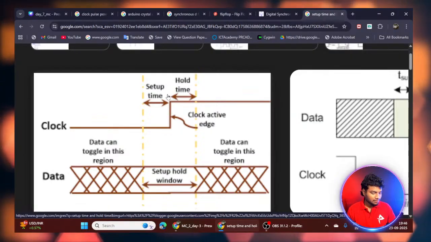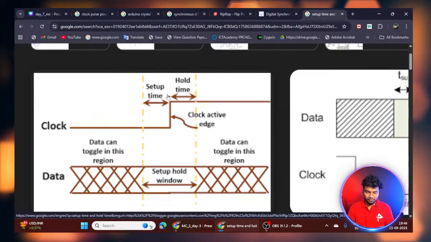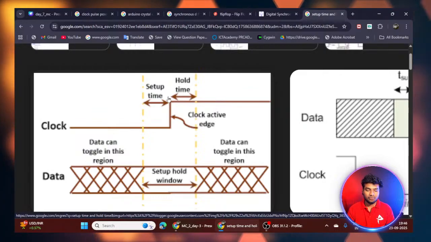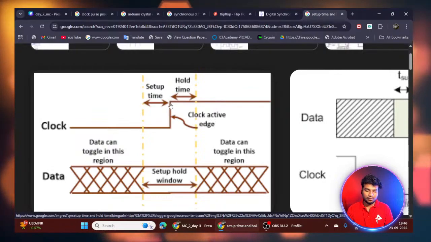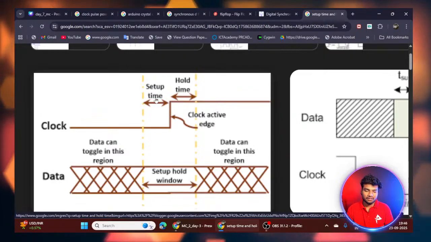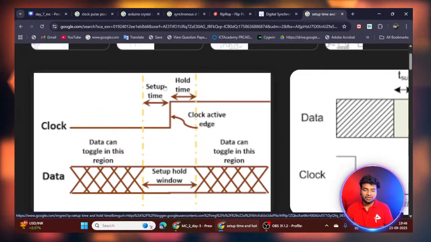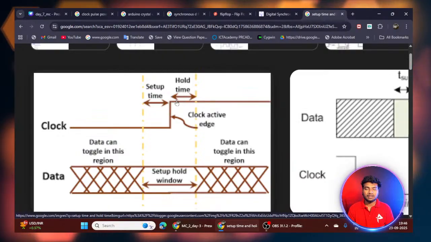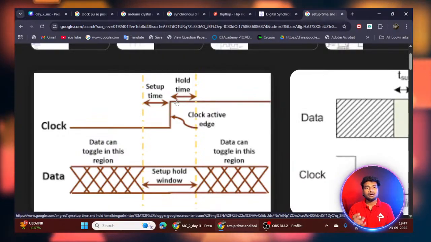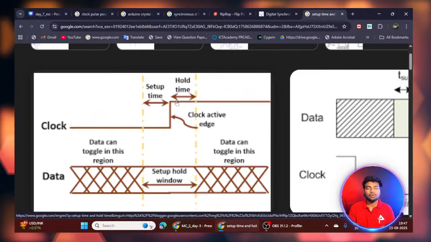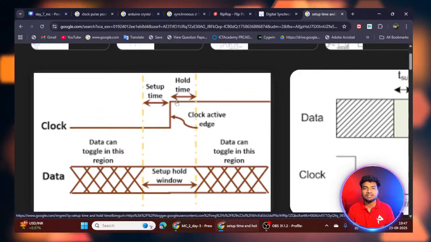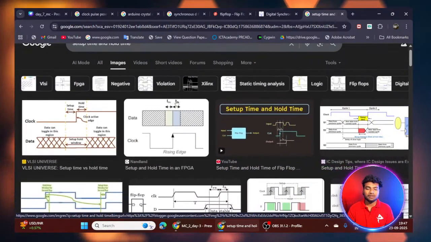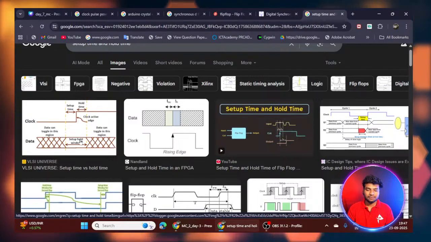Rise time, fall time, yeah. Rise time and fall time are not the same as setup time and hold time. Setup time and hold time is the correct answer. There is one rising edge. Before the rising edge for some time, and after the rising edge for some time, that particular signal must be stable. If it is unstable in that window, it will give timing violations and you will also receive the metastability state. This is the main thing to be aware of while dealing with flip-flops.